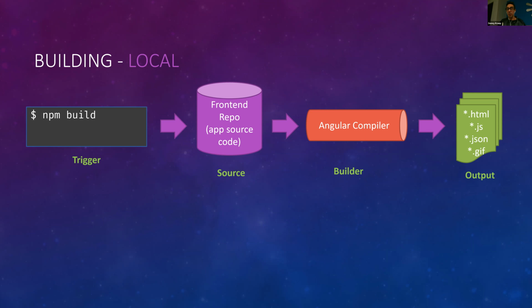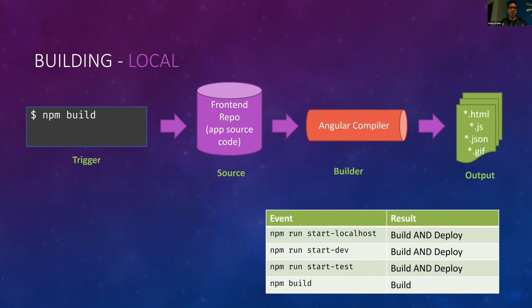So roughly building locally, we start it manually by saying, yes, we want to build something. The compiler from Angular is going to use our source code, and it's going to produce that set of web files. And these are the different versions of this we've seen. In the first three cases, we're both building and deploying the application, deploying it to a local in-memory web server, but it is being deployed. But lastly there, we're just building, and we're not saying at all where those output files go.